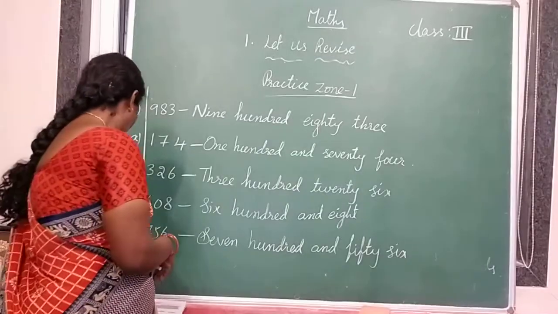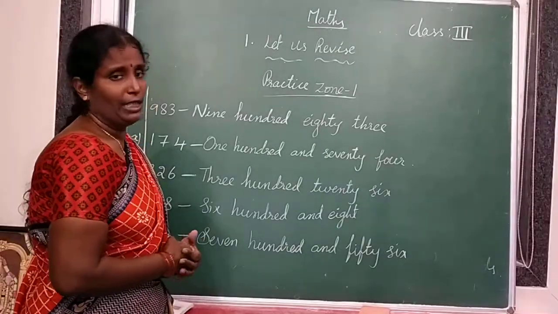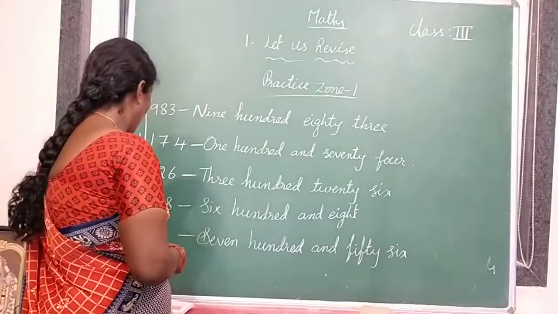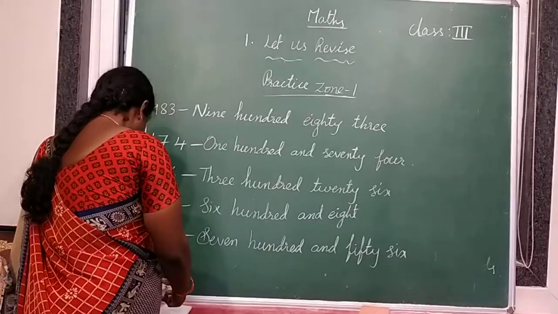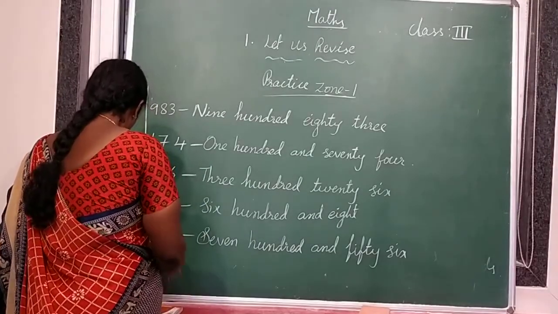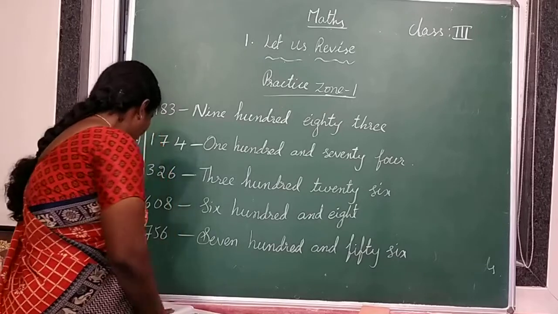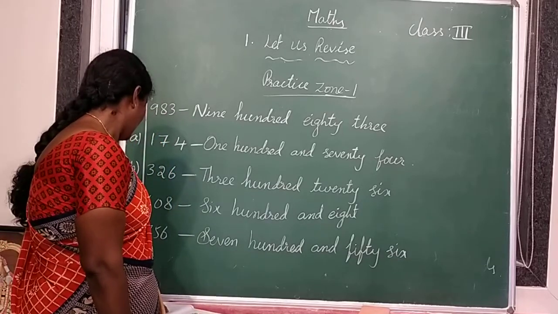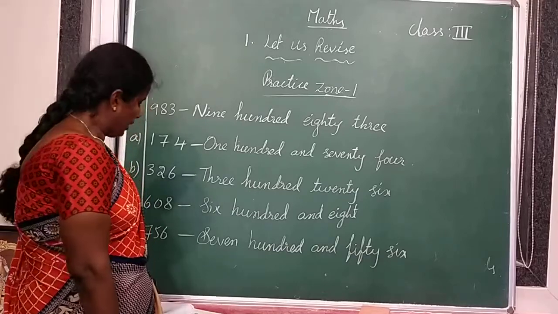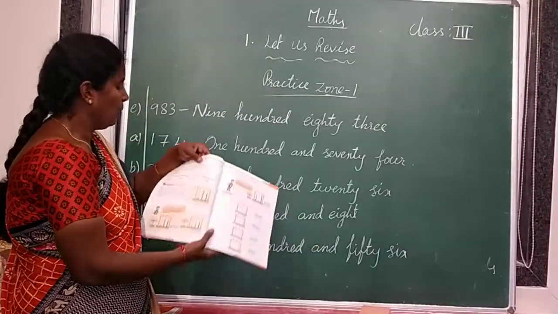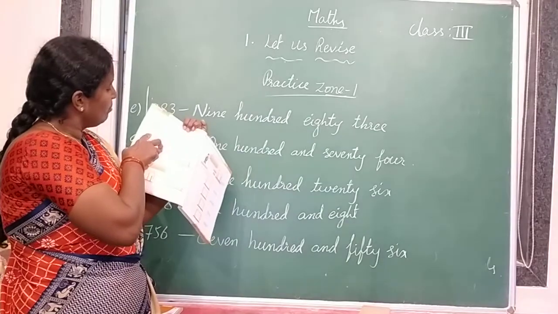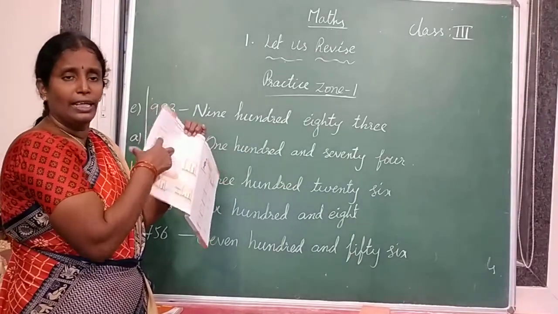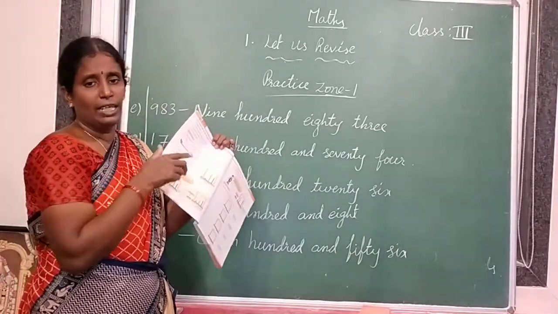And now next, place values. Open page number 10. Write the place value of the underlined digits in the following numbers. Here in practice zone 2, numbers are given and one digit is underlined in each number.